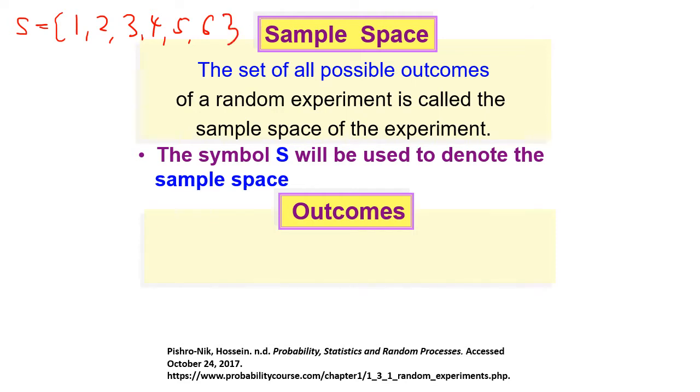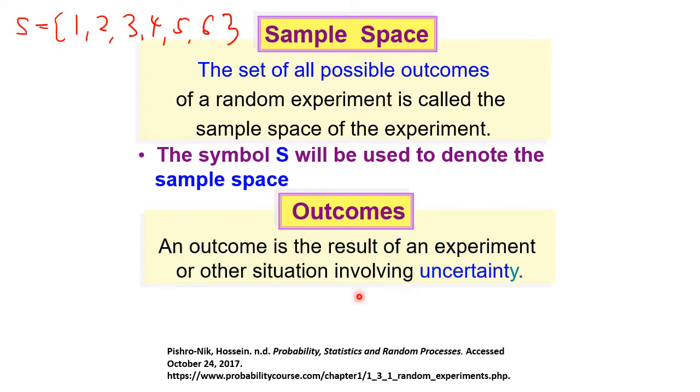So this is the sample space for rolling a dice. And then next, what is the outcome? An outcome is a result of an experiment. Let's say we want to find the outcome of getting an odd number from rolling a dice. The outcome is a subset of the sample space.